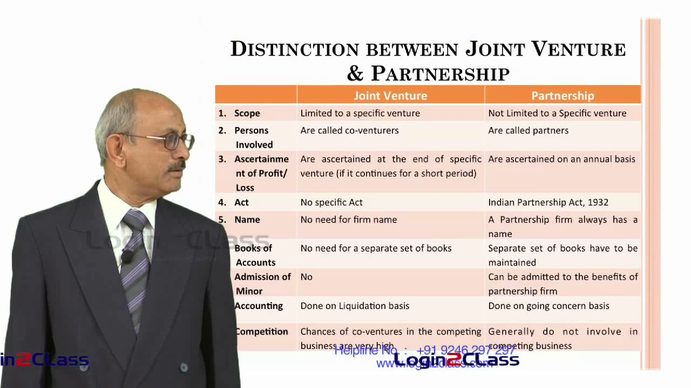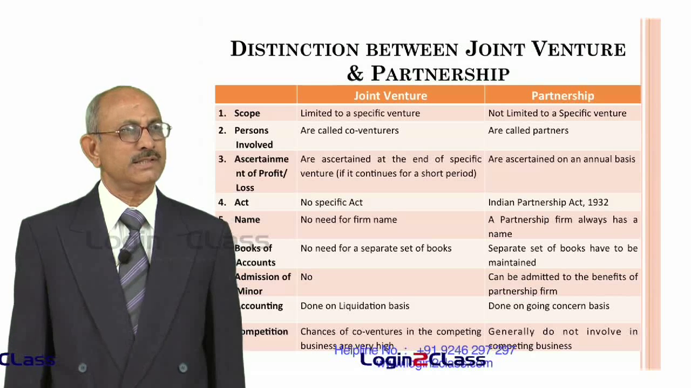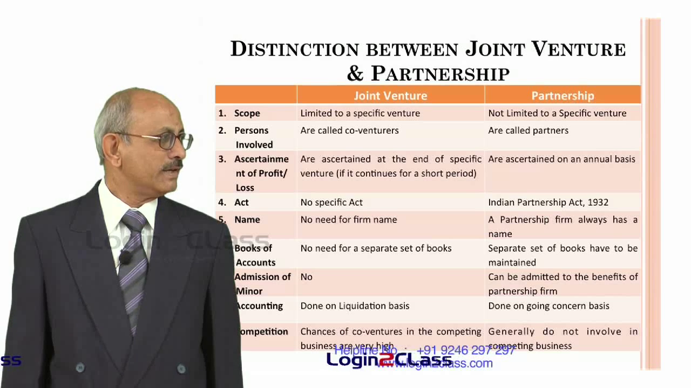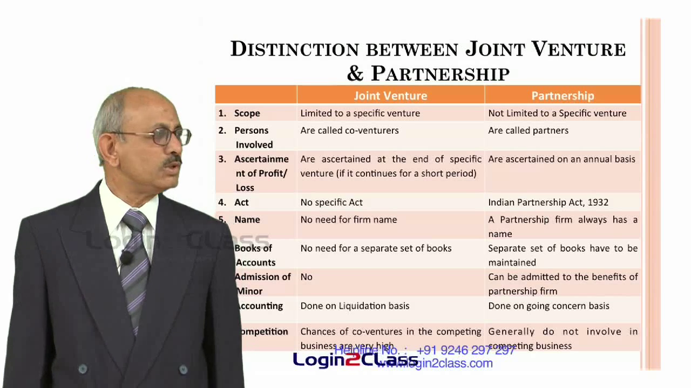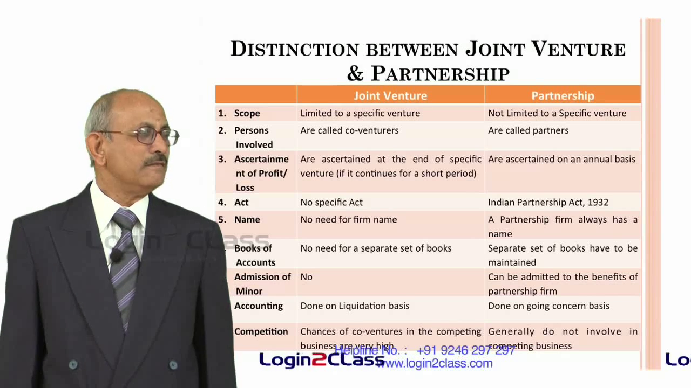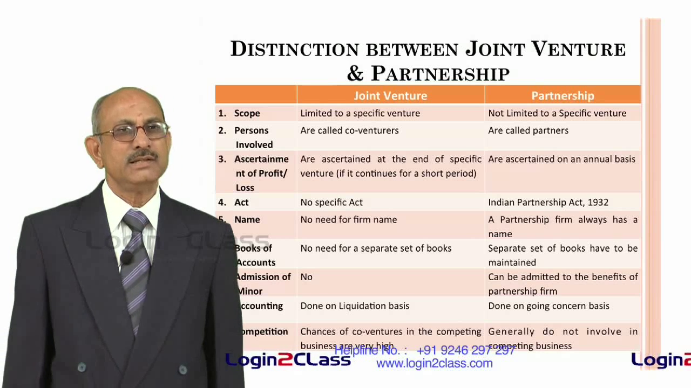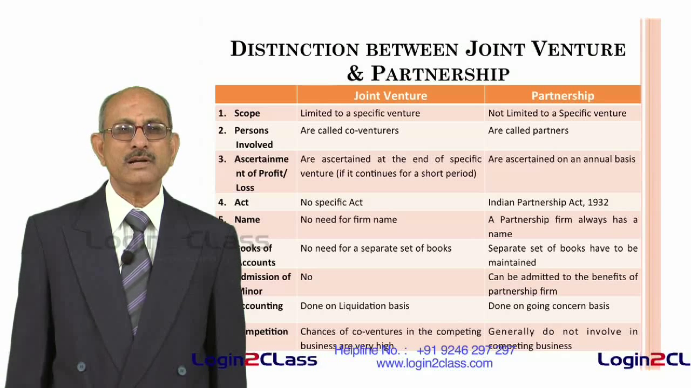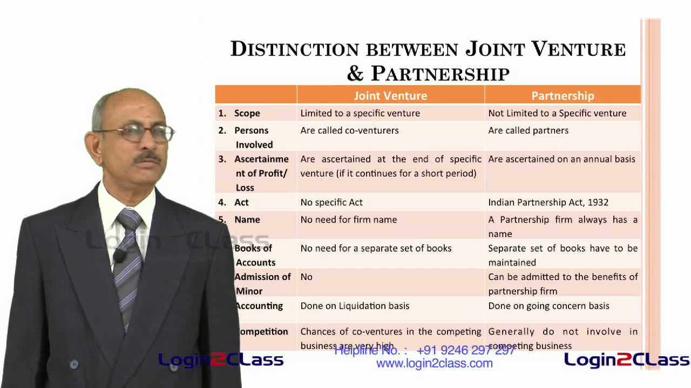And in case of ascertainment of profit or loss, in the case of a joint venture, profit or loss is ascertained at the end of a specific venture if it continues for a short period. That means normally if it is over in a short period, at the end of the period profit or loss is ascertained. Whereas in the case of a partnership firm, since it is a continuing business, it is ascertained at the end of a particular period, normally on annual basis. At the end of the financial year, profit and loss will be ascertained.